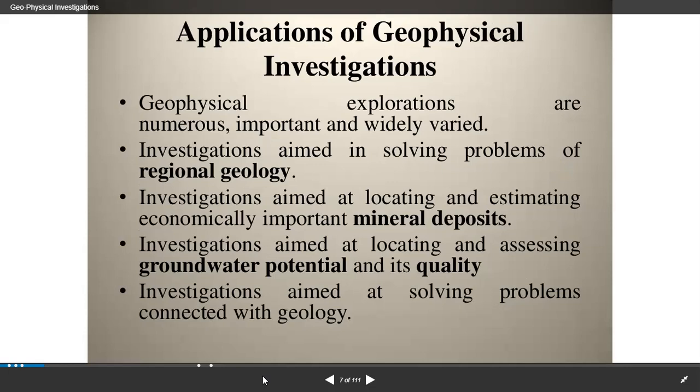Geophysics has several applications in several engineering issues. They include those in geotechnical engineering, offshore drilling, offshore cable and pipeline route selection, tunneling, transportation, and construction.